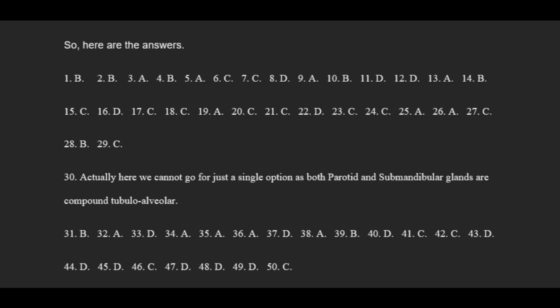Actually, here we cannot go for just a single option, as both parotid and submandibular glands are compound tubulo-alveolar. 31, B, 32, A, 33, D, 34, A, 35, A, 36, A, 37, D, 38, A, 39, B, 40, D, 41, C, 42, C, 43, D, 44, D, 45, D, 46, C, 47, D, 48, D, 49, D,